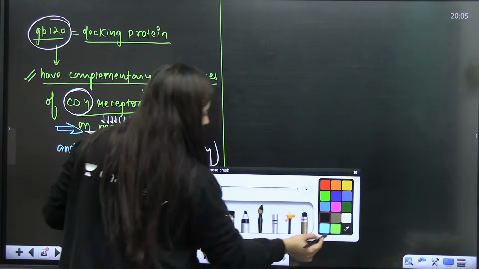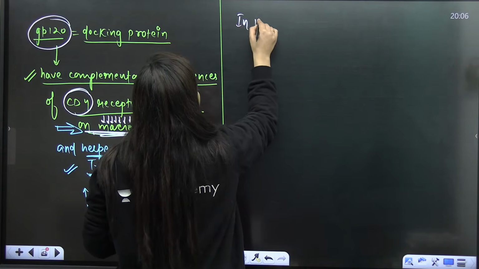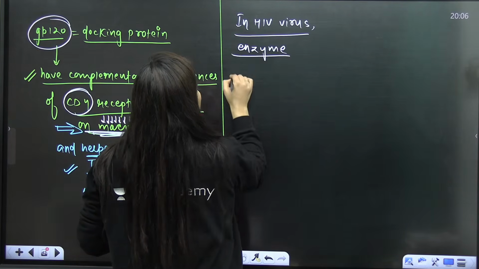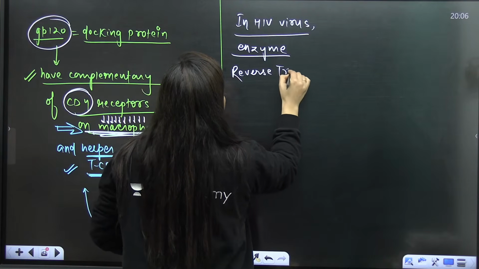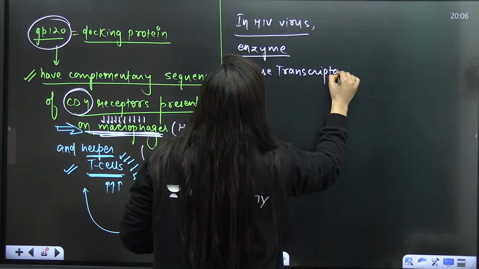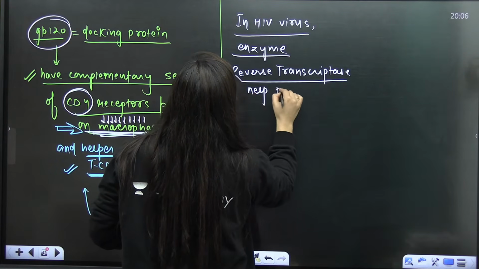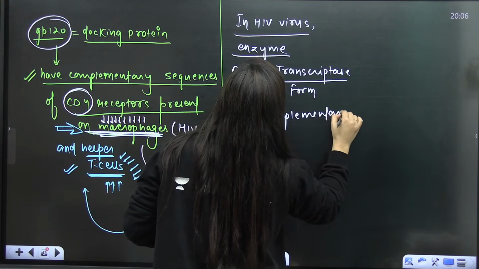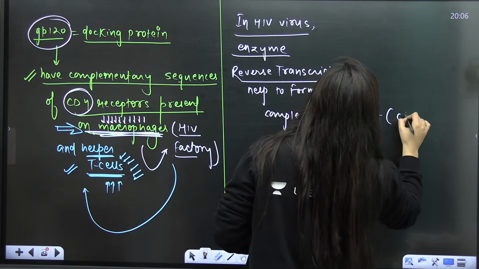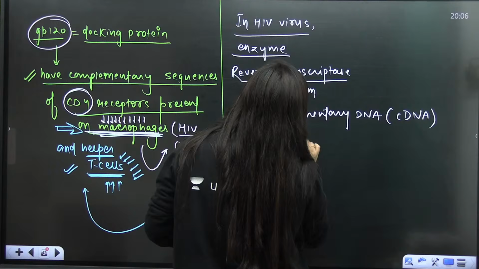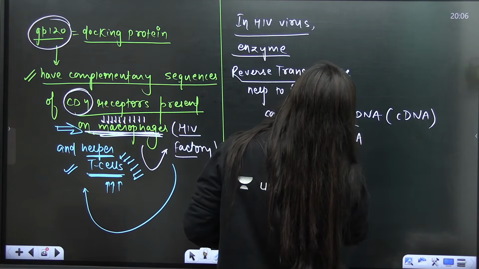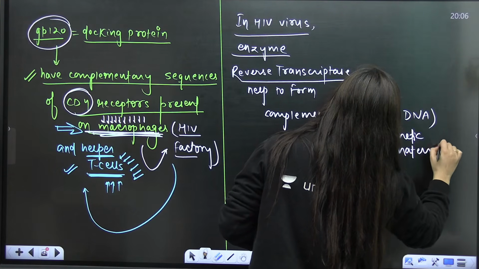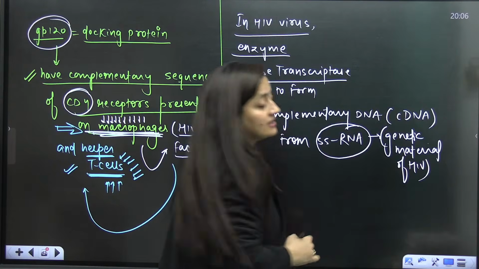Because in the HIV virus, the enzyme reverse transcriptase helps to form complementary DNA, that is cDNA, from this RNA, which is the genetic material of HIV. So that is how it works.